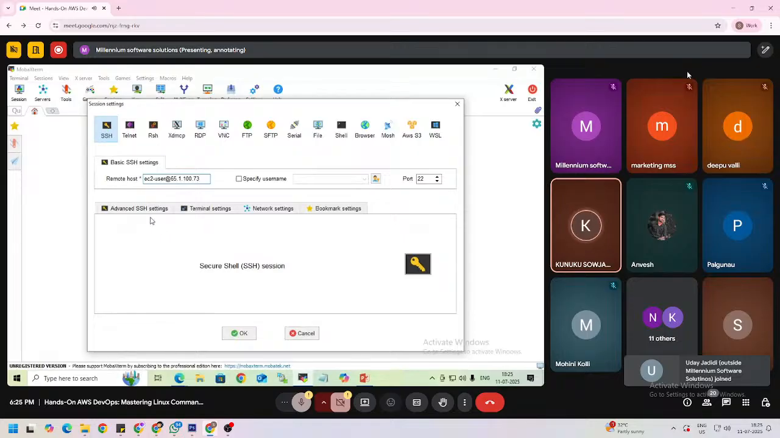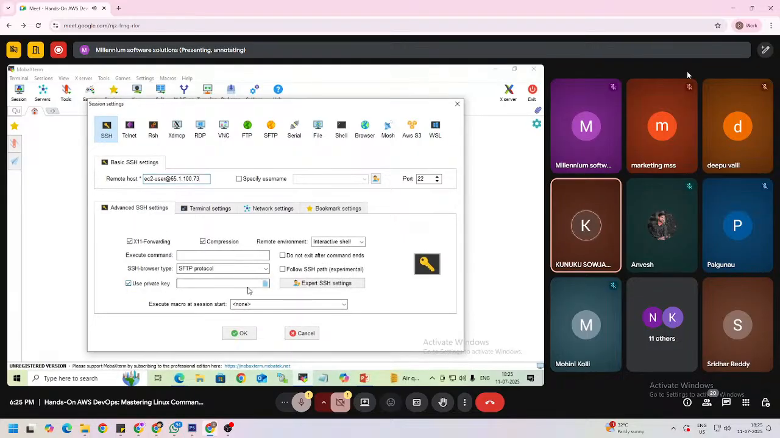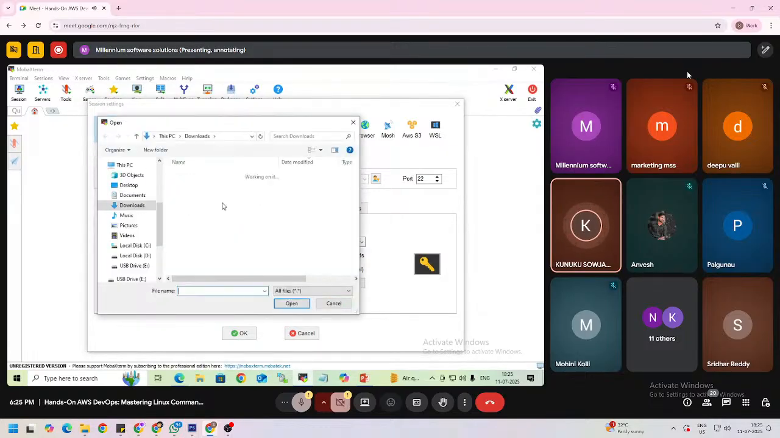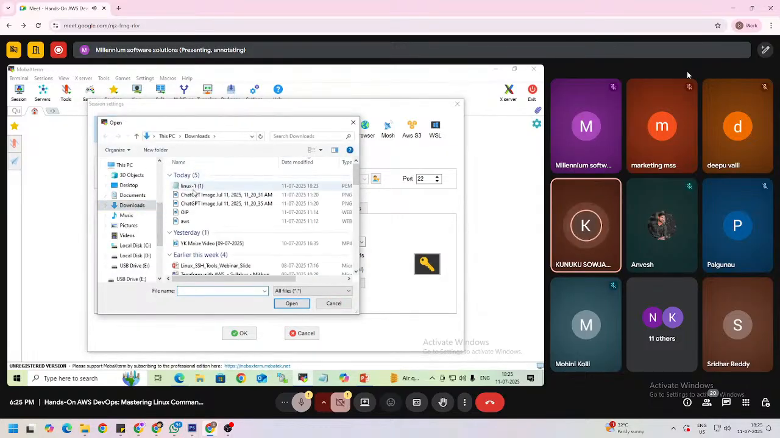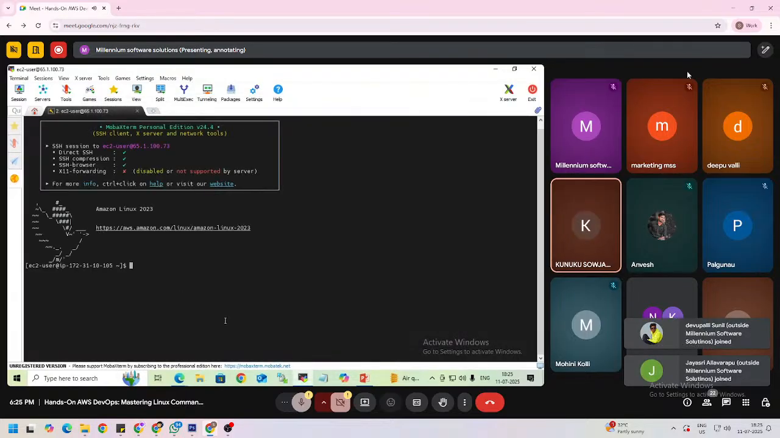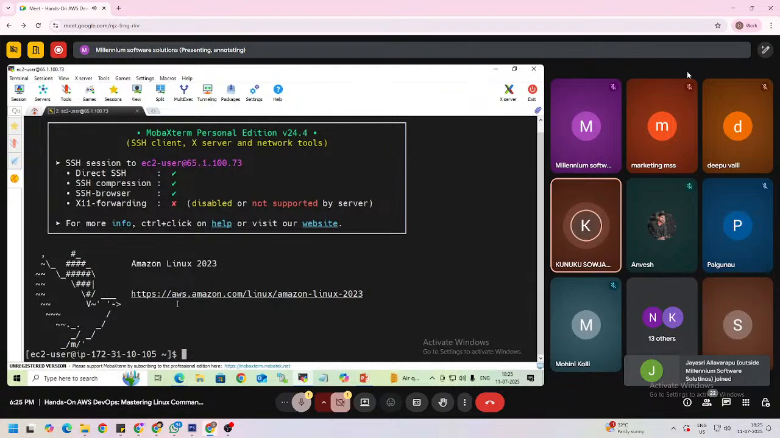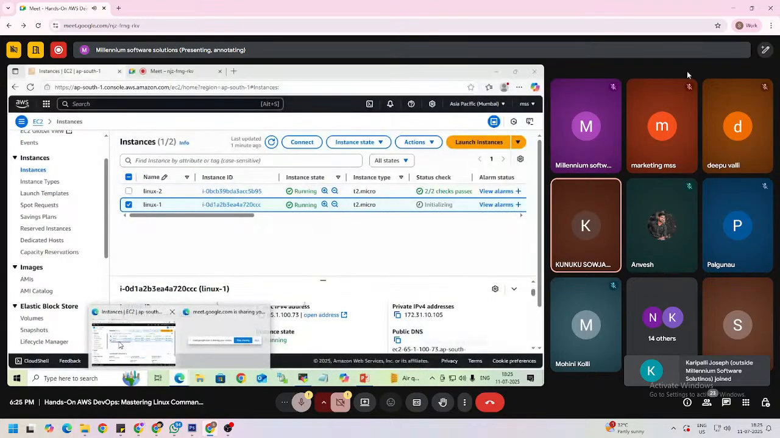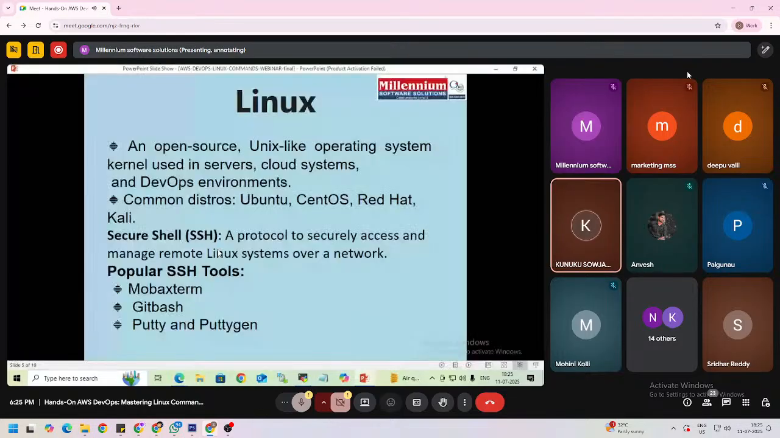And then click on advanced SSH settings, enable, and then click on this icon. Here, whatever PEM file we downloaded, using that PEM file, connect to the server. Okay. So this is the server I am connecting. By using SSH tools, we can connect to that server. Here I am using MobaXterm. If you want, you can connect by using Git Bash, PuTTY and PuTTYgen also in this way.